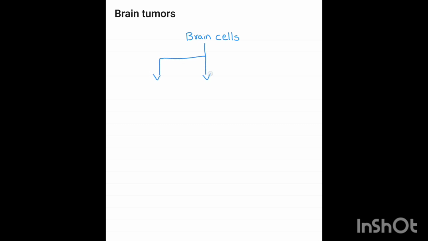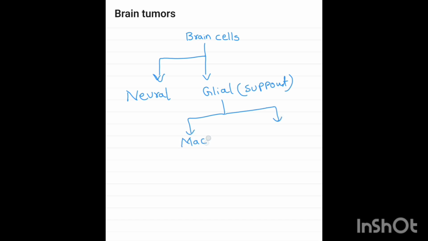They are of two types. One is neuronal cells, that is neurons, and glial cells. Glial cells are nothing but supporting cells, and these glial cells are further divided into macroglial cells and microglial cells. Microglial cells are nothing but the macrophages in a modified form.